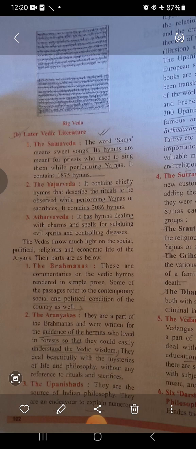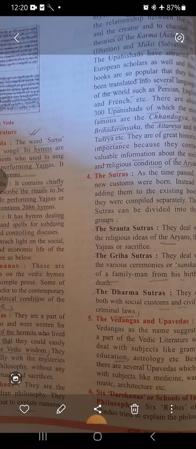These are the different parts of the Vedas which tell details of the political and religious life of the different types of castes of the people who were present at that time. We have the Brahmanas, the Aranyakas, the Upanishads, the Sutras and so on. We are not going into the details.